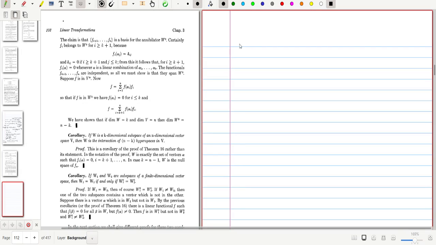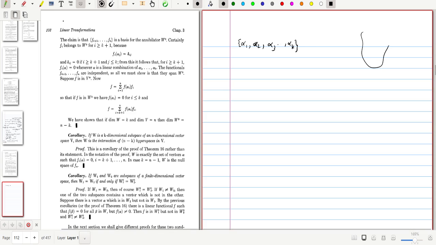We prove this theorem by starting with a basis of W. We have alpha 1, alpha 2, alpha 3, etc., alpha k. We have V here, and we have a subspace W here, and the subspace has a basis.